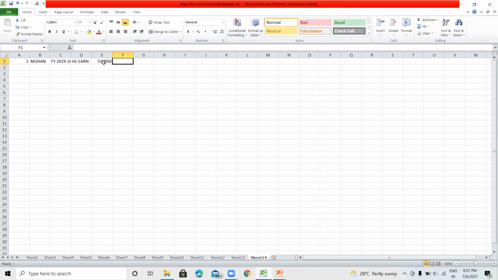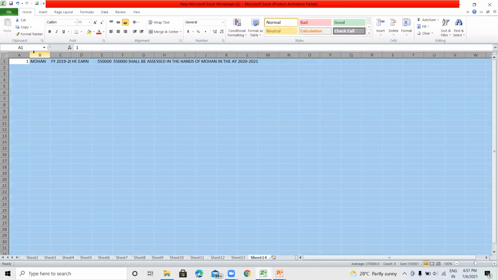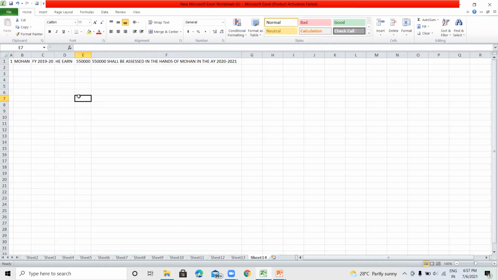Now such 5,50,000 shall be assessed in the hands of Mohan in the assessment year 2020-21. Means any income which is earned by the assessee in the financial year will be taxable in the assessment year.